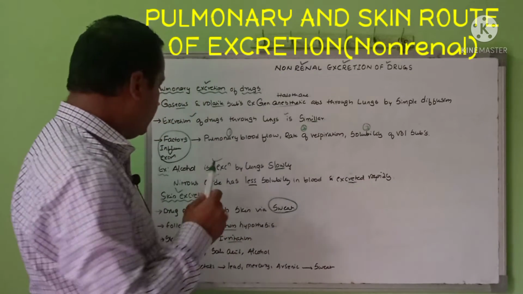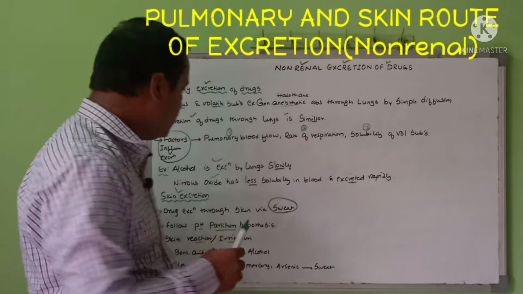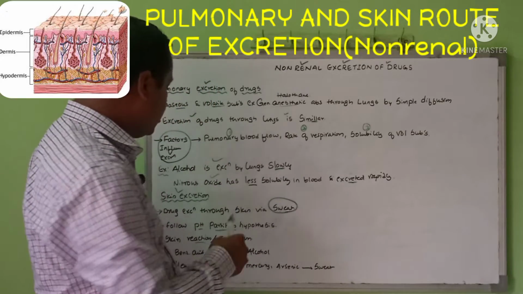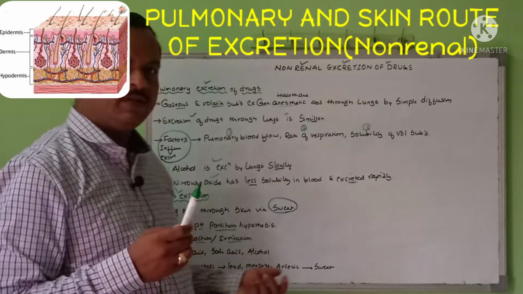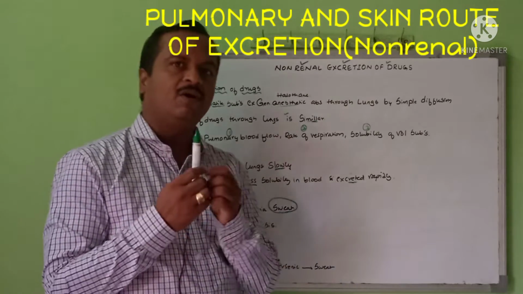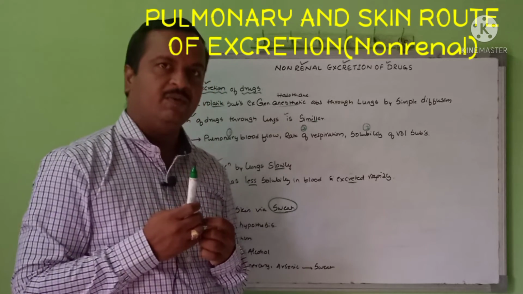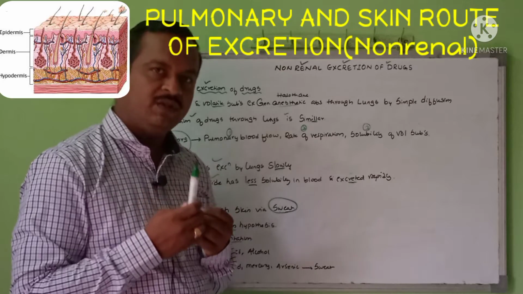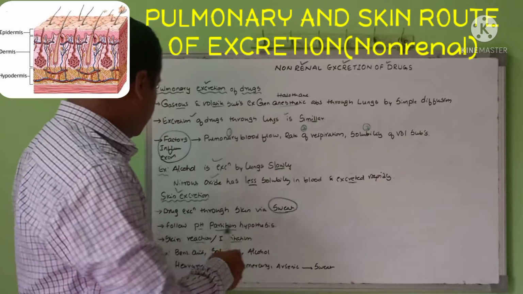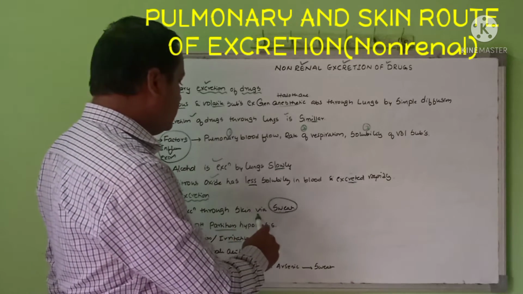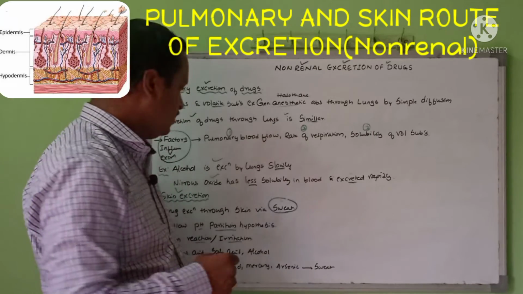So next comes the skin excretion. Some of the drugs are also excreted through the skin. Take an example, benzoic acid, salicylic acid and alcohol, and heavy metals like lead, mercury, arsenic are commonly excreted in the form of sweat. So with the sweat the drugs and their metabolites will be excreted. Drug excretion through the skin is mainly with respect to the sweat which is secreted in our body.